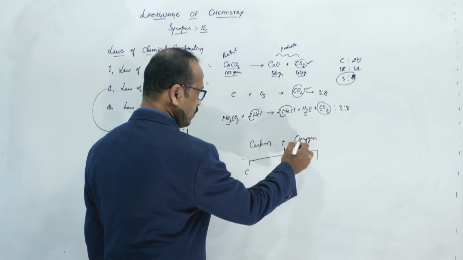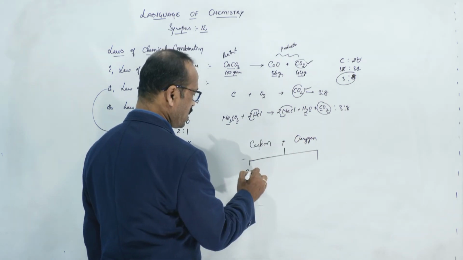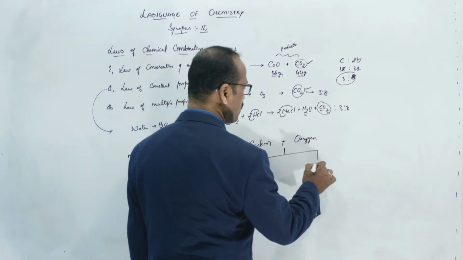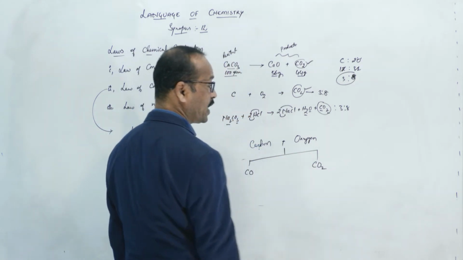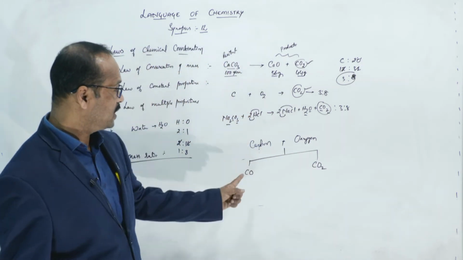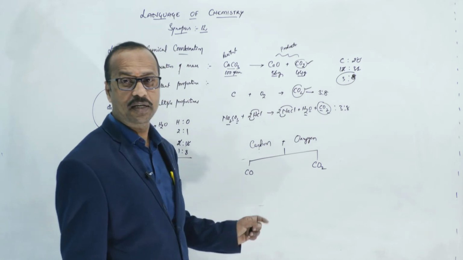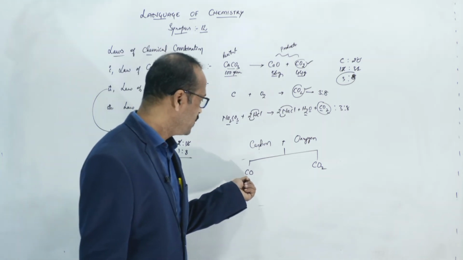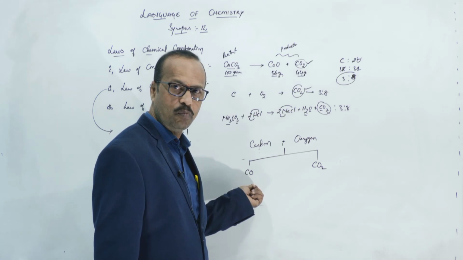One is carbon when reacting with oxygen forms carbon monoxide. And carbon when burned in oxygen forms carbon dioxide. So, when carbon is burned in a limited supply of oxygen, limited means less, less amount of oxygen, it forms carbon monoxide.